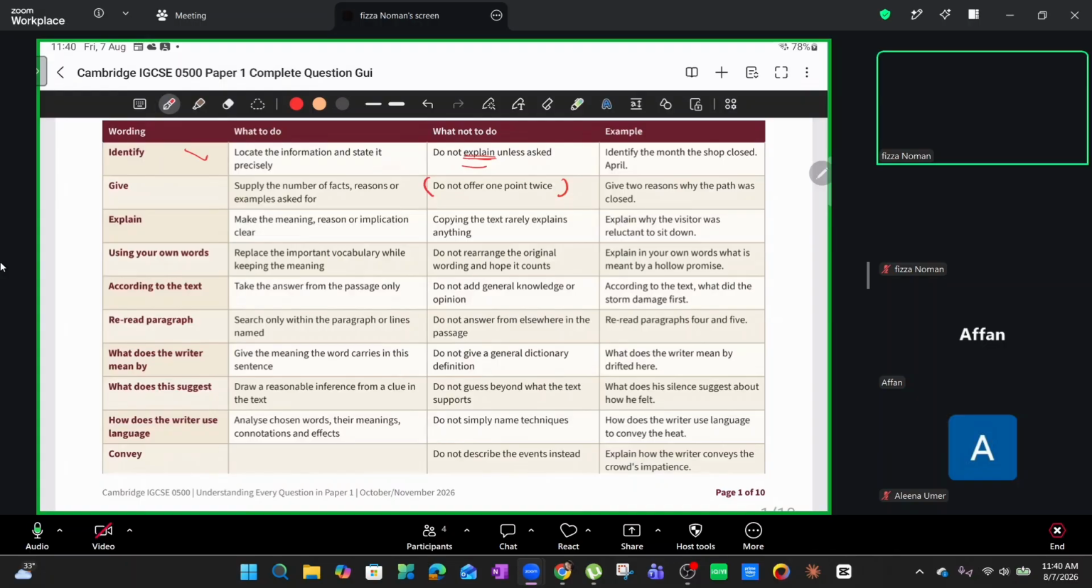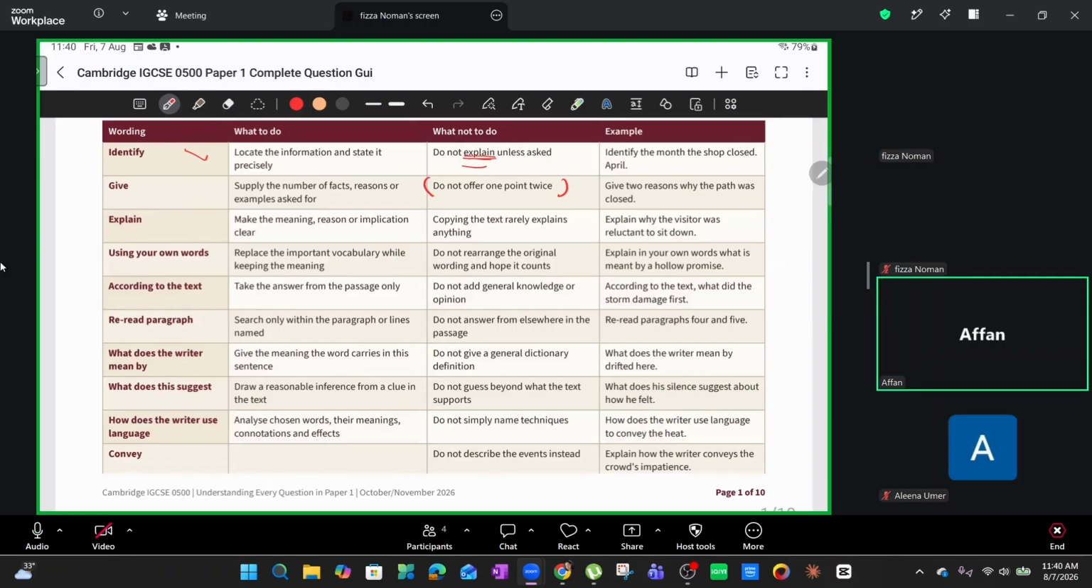Do we understand? Or when the certain command word itself portrays that you're supposed to use your own words. So for example, in this case, give 2 reasons, explain why the visitor was reluctant to sit down. In this case, we obviously understand that we have to go beyond the surface. The answer is not given as it is, so there's obviously no chance of it being written down as it is, right? We will have to write the answer in our own words. Isn't that the case?